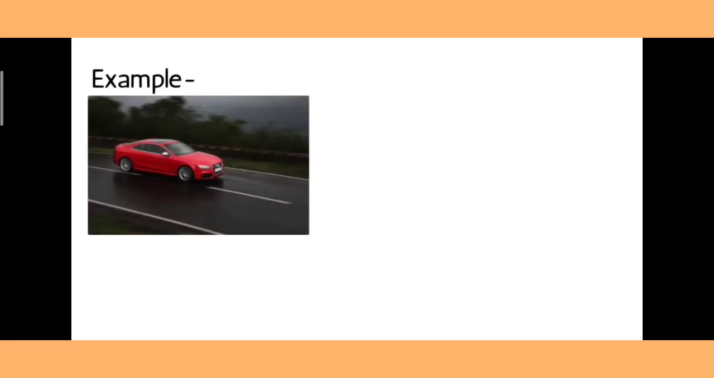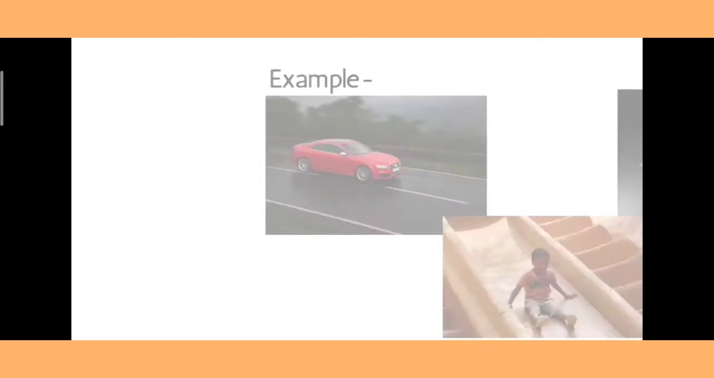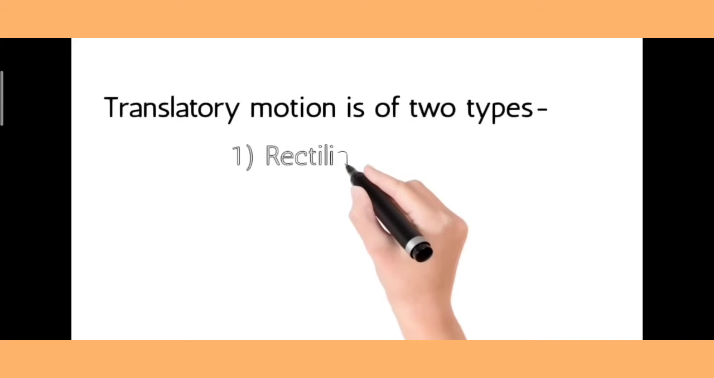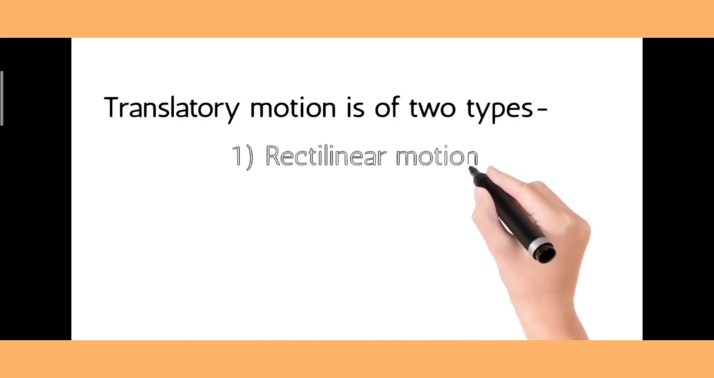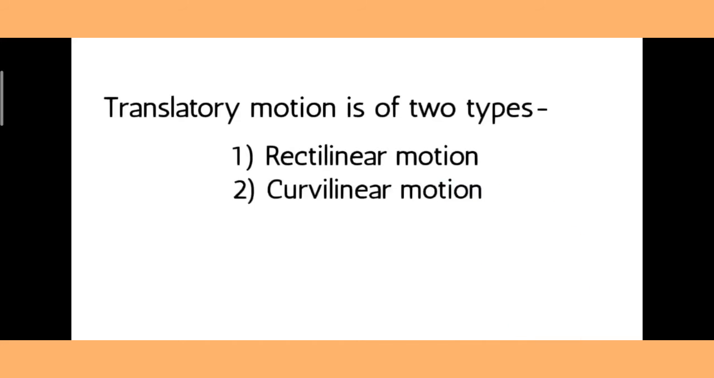Example: moving car, bullet, child coming down the slide, etc. Translatory motion is of two types: rectilinear motion and curvilinear motion.